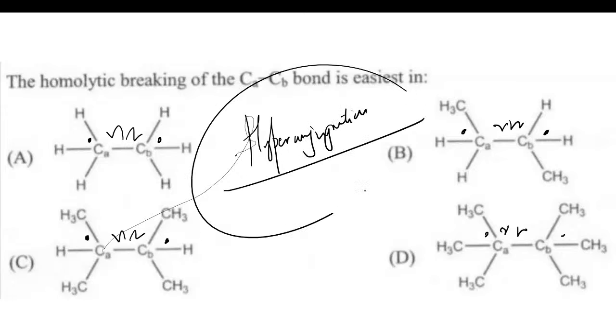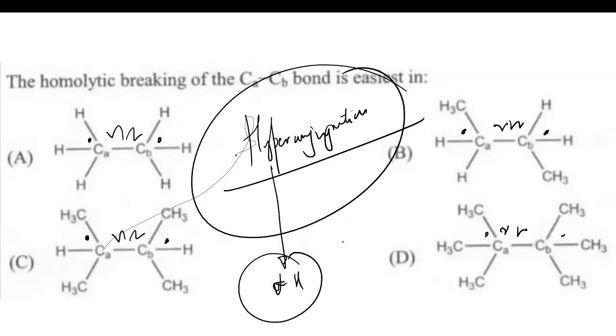In hyperconjugation we have to see alpha hydrogens, that is, at the alpha carbon we should have sp3 hybridized hydrogens. See what's going to happen over here. We have one hydrogen, one hydrogen, one hydrogen, but these are not alpha hydrogens. So zero alpha hydrogens over here; 1 2 3 4 5 6, so 6 alpha hydrogens; over here 1 2 3, 3 alpha hydrogens; and over here 9 alpha hydrogens.